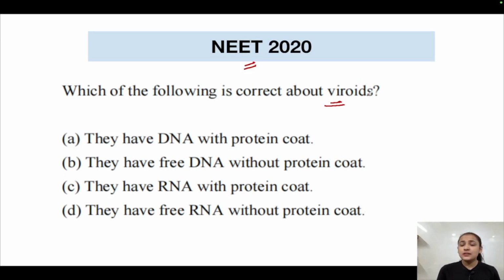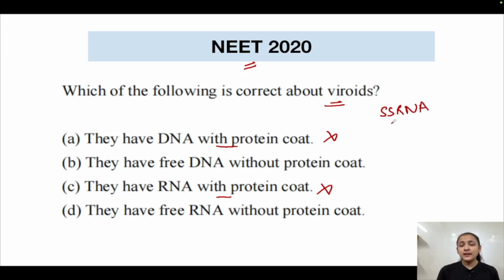So what did we study in viroids? That viroids lack a protein coat. So option number A and C we have to reject because they show a protein coat. Without protein coat, we have only two options, that is option B and D. Now, what about their genetic material? Viroids are basically single-stranded RNA.